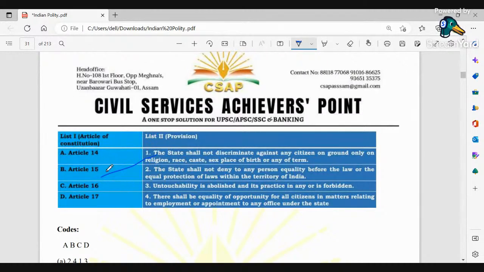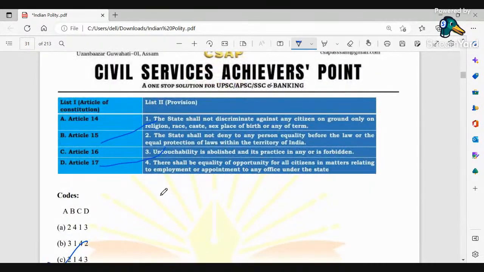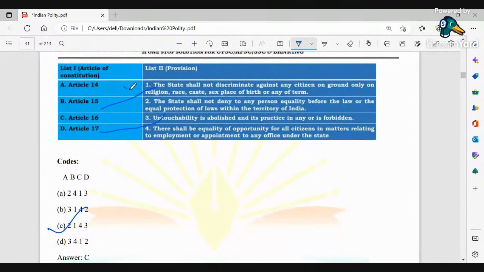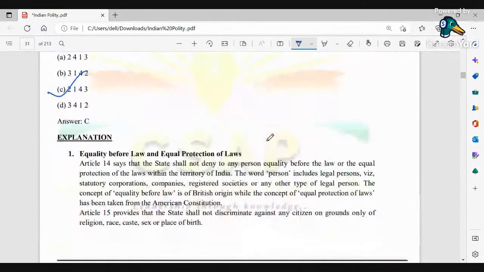Then we could see untouchability is going with this one: 17 is equal to basically 3. So you should go 2 1, then this 1 is over here, that is Article 14. This one is this. Then 16 is basically this. So you should go with this. Okay, yaad rakhna.